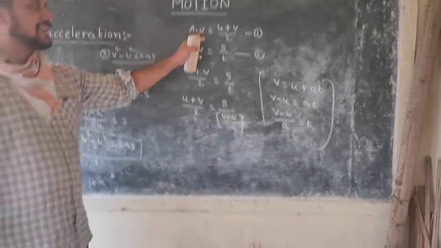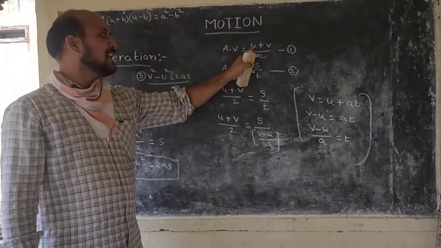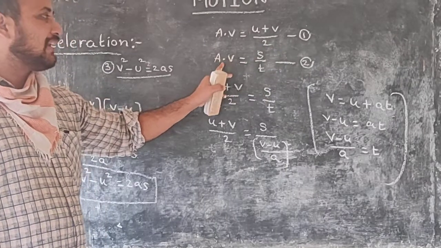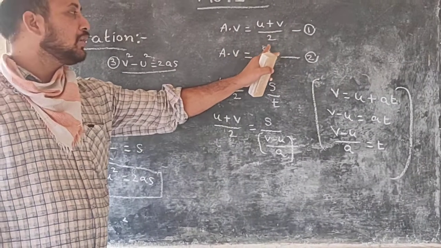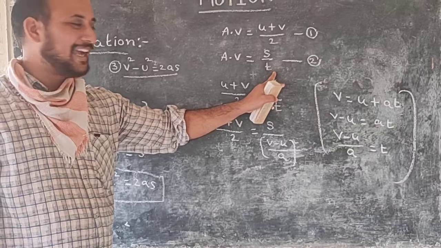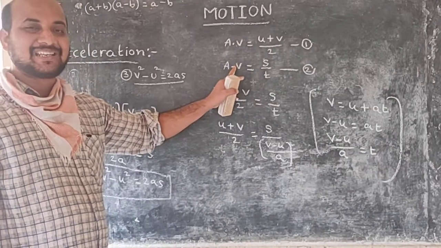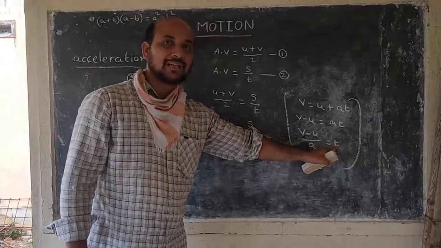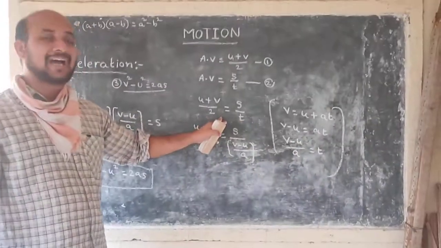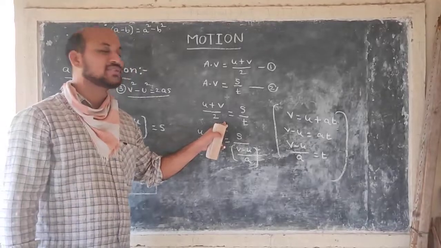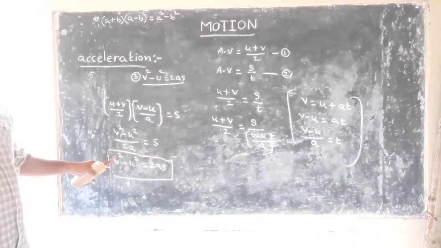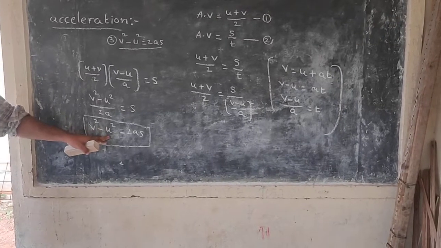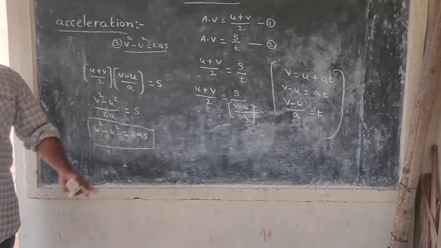We know that average velocity is equal to initial velocity plus final velocity by 2. Average velocity is equal to total displacement by time. Both left hand sides are equal, so the right hand sides are also equal. Now write the T value and substitute it in the above equation. Finally we got the third equation: V square minus U square is equal to 2AS.